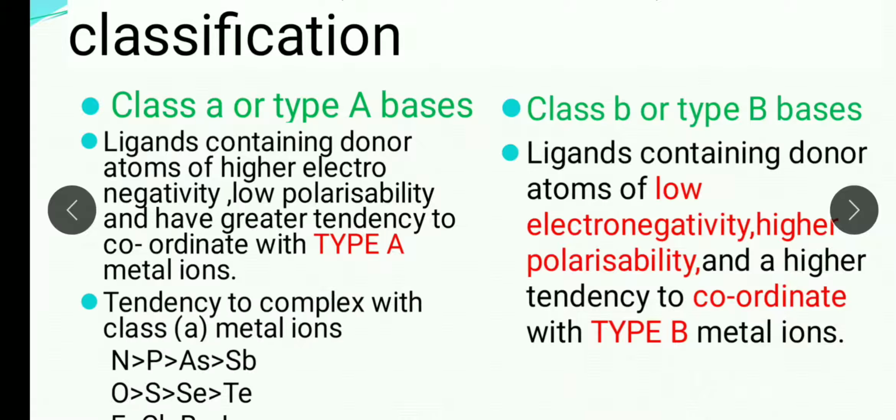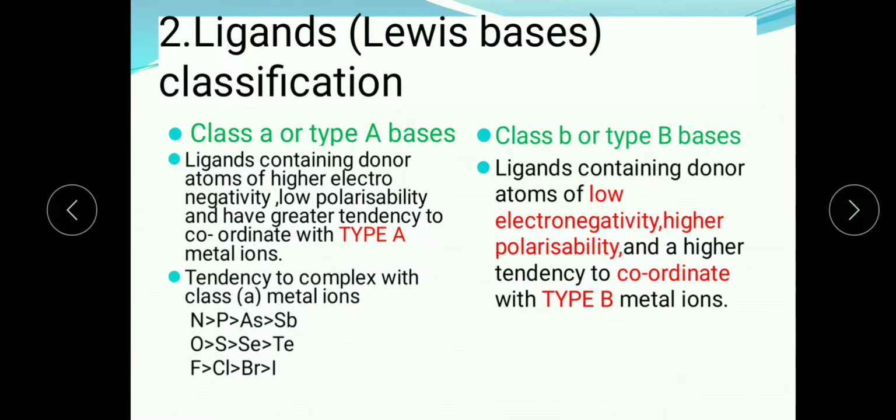The tendency of the type A bases to coordinate with the metal ions is as follows: nitrogen has greater tendency when compared to phosphorus and so on, and similarly oxygen has more tendency than sulfur, then selenium, then tellurium.